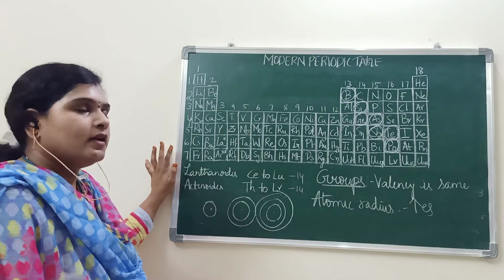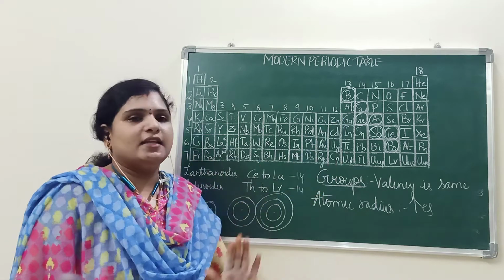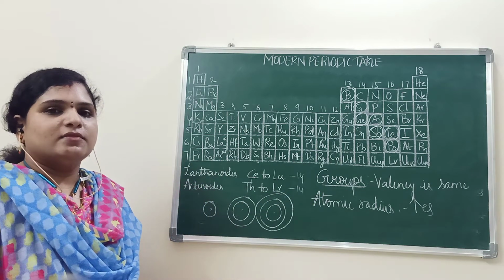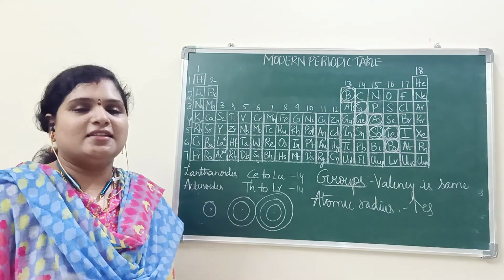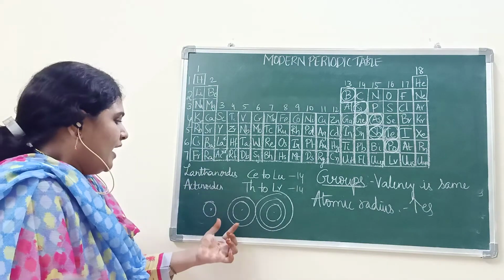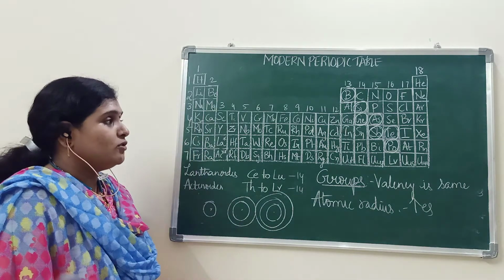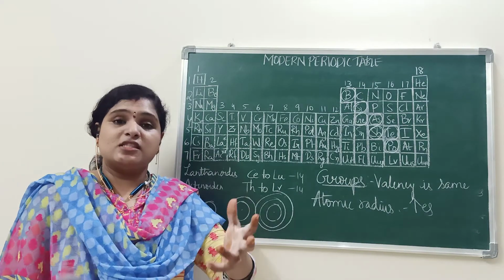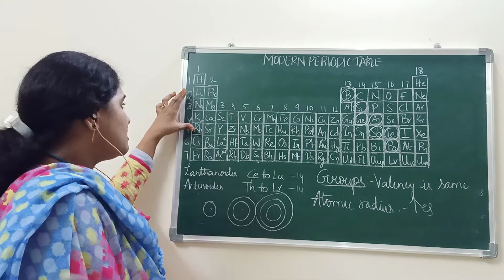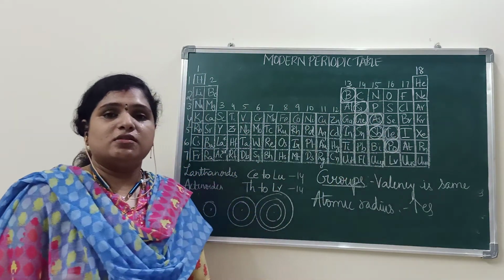Then metallic character and non-metallic character. If you consider this, leave about hydrogen because hydrogen is anomalous. It will exhibit the properties of both these alkali metals as well as that of halogens.